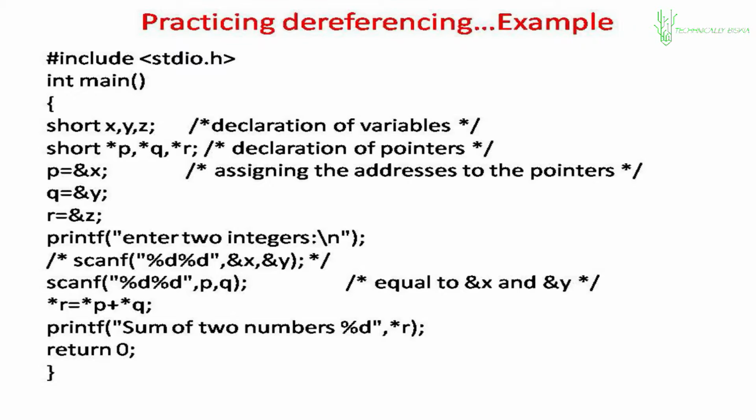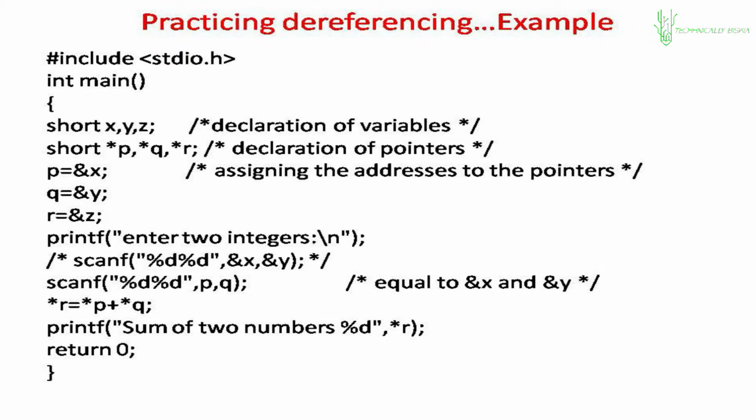Alright? So let's move to another example where we are talking about dereferencing. Look at the example. 3 variables of short type we have, x, y and z, and 3 pointers p, q and r. Now look at what is happening. P gets the address of x, q the address of y, and r gets the address of z. Okay. Now when I am saying scanf, I am putting values into x and y, but through p and q.